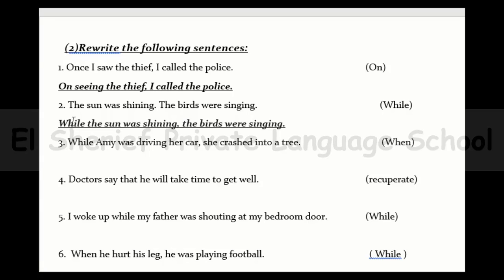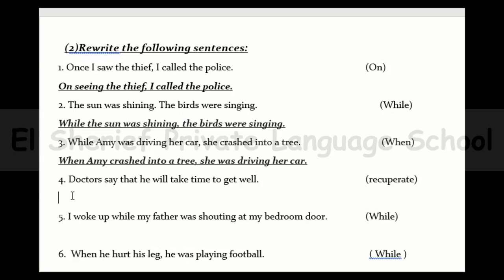While Amy was driving her car, she crashed into a tree. I want to use when instead of while at the beginning of the sentence. So it will be when Amy crashed into a tree, she was driving her car. Now let's move on to number 4.